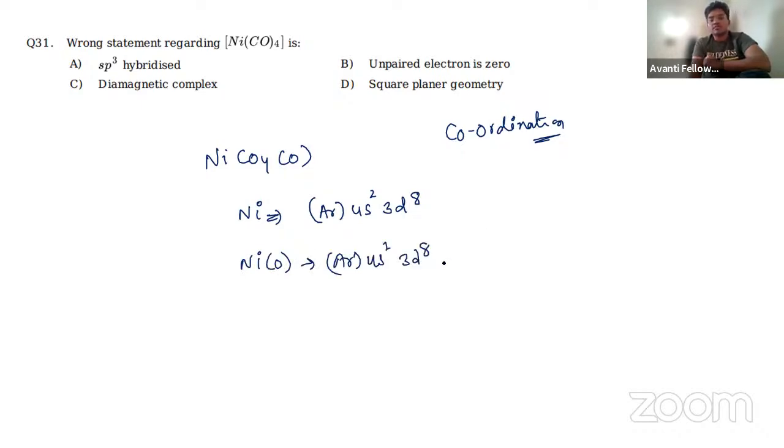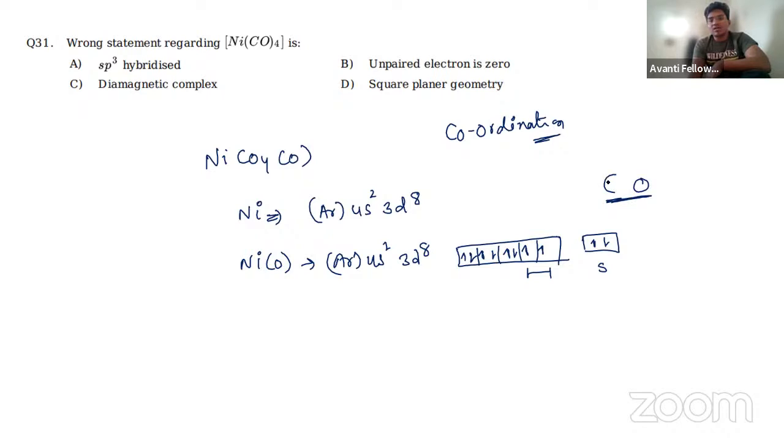Now if I draw the ground state electronic configuration for the d orbitals, 1 2 3 4 5 6 7 8, 2 unpaired electrons are present, and the s orbital has 2 electrons. But what will happen whenever the ligands, the metal carbonyls, come?